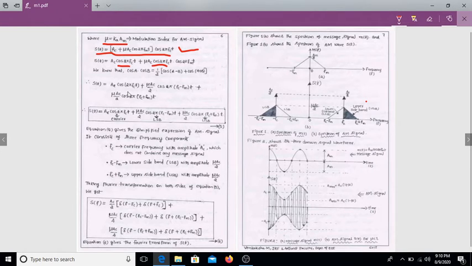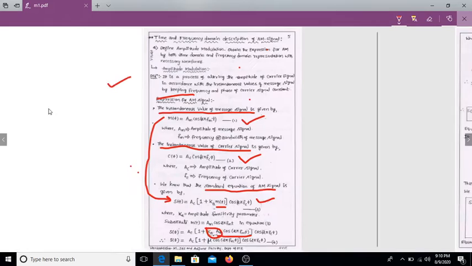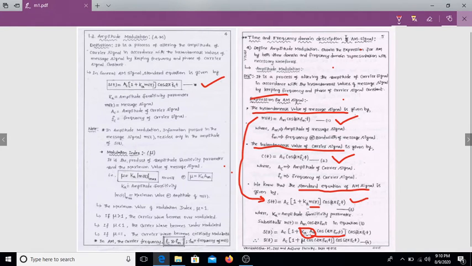Here, the three standard forms are obtained from this equation, this, and this equation. These three forms are known as the carrier and message signal of the AM wave. Now the time domain description, which you have to draw. I will draw it here. The first is the AM signal.